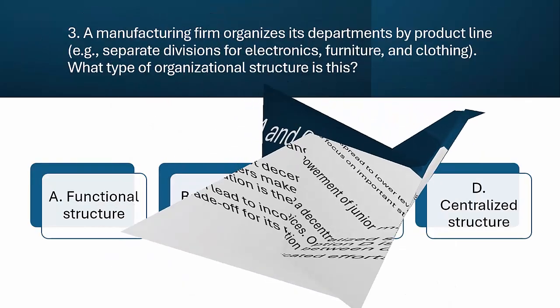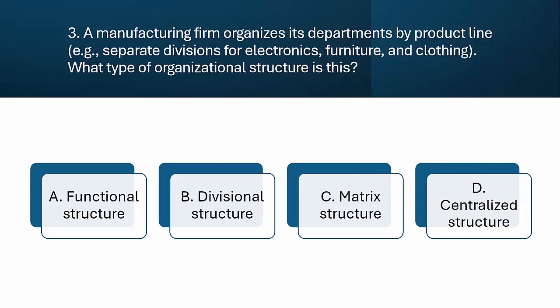Question 3. What type of organizational structure does this company use? A manufacturing company has separate divisions for electronics, furniture, and clothing. What type of structure is this? A. Functional structure. B. Divisional structure. C. Matrix structure. D. Centralized structure.